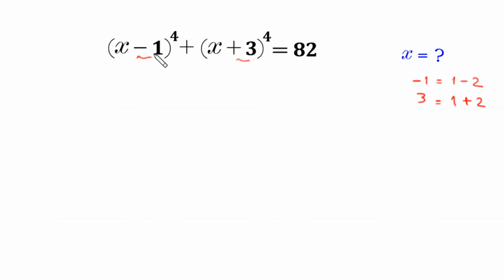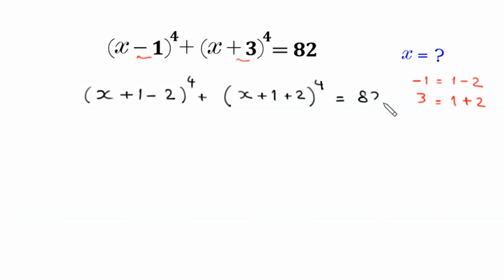So we can rewrite this equation as (x + 1 − 2)^4 + (x + 1 + 2)^4 = 82.